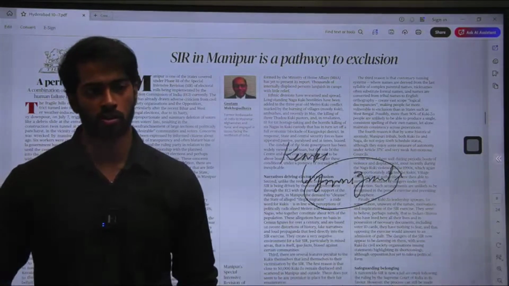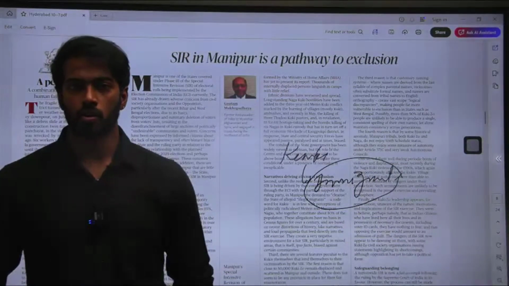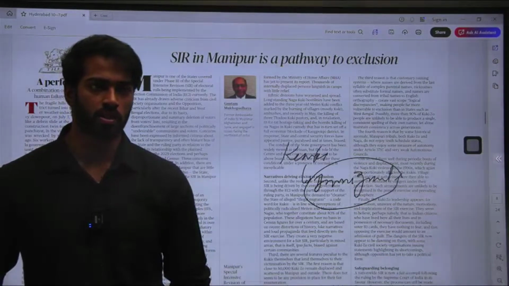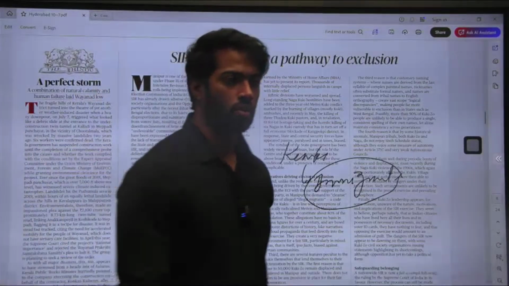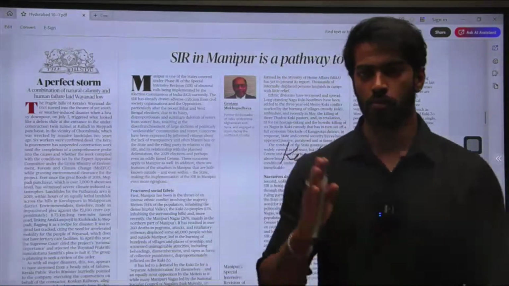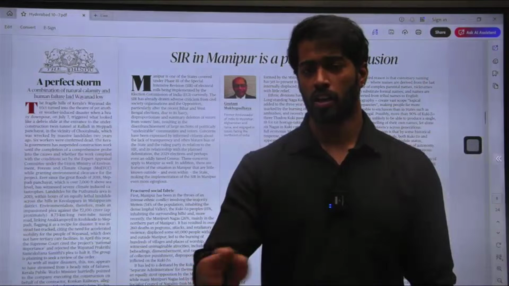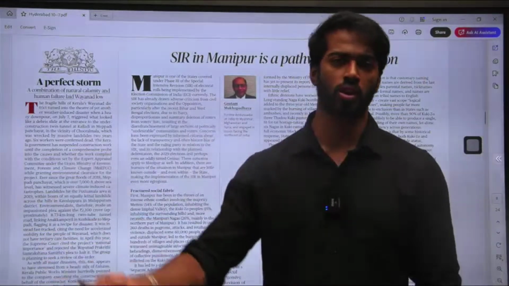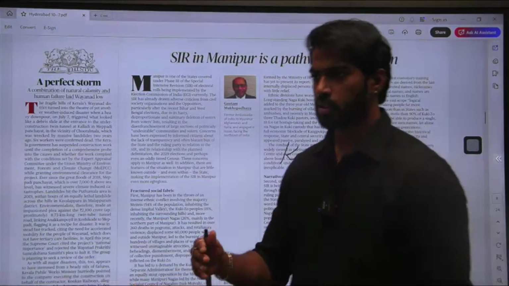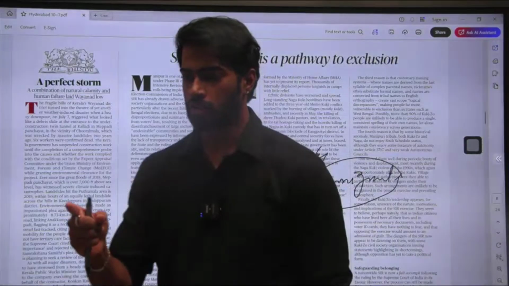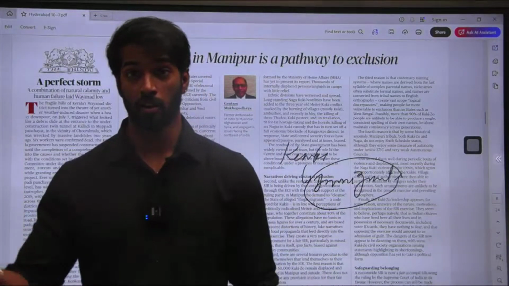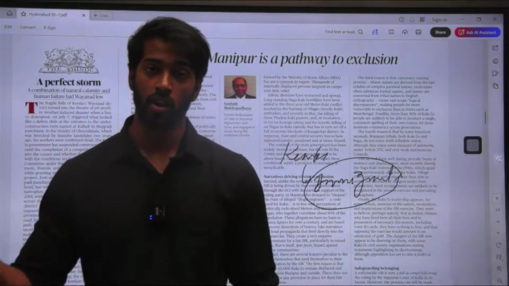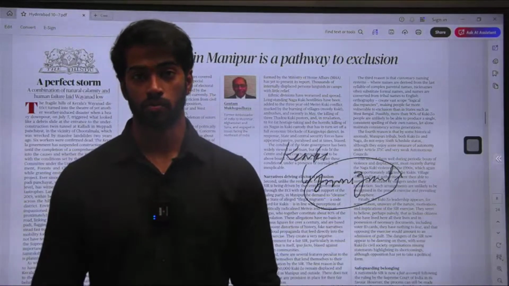For example, let's say a Meitei person is checking all of the voters and all of the documents. He comes across a Kuki person, and he knows that all the Meiteis hate Kukis. Now, when that person is hating a Kuki person, he might look at that person and say, "I think it'll be better if I exclude this person." So that way, through bias, they might get excluded, right?